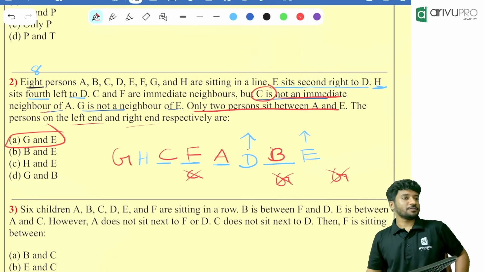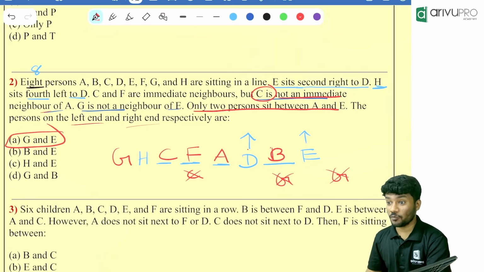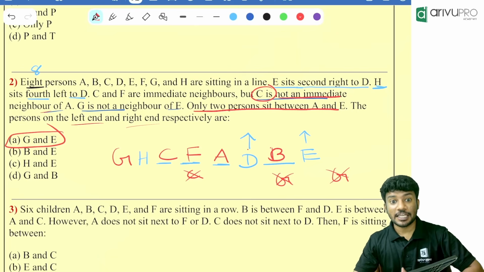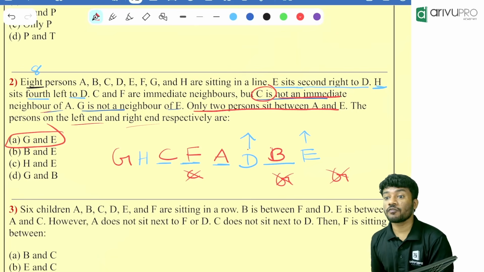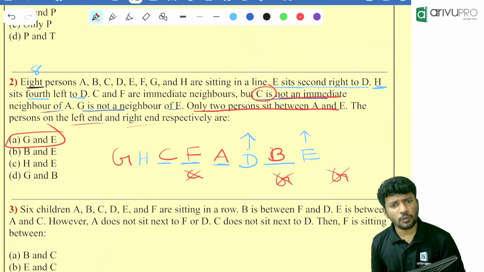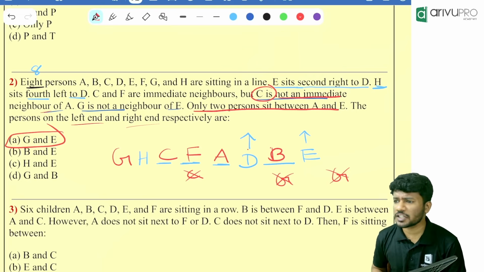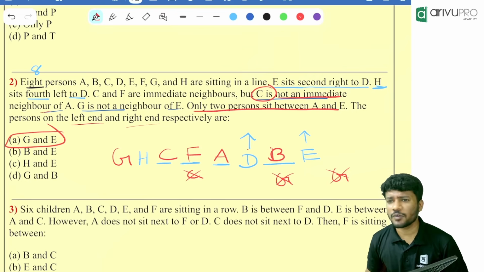Now my question. We took this much time because we are doing it for the first time. Eventually when you do it, you will be very fast. You will be drawing whatever is required and solving it within a few seconds. Everyone understood the method? Is the method clear?